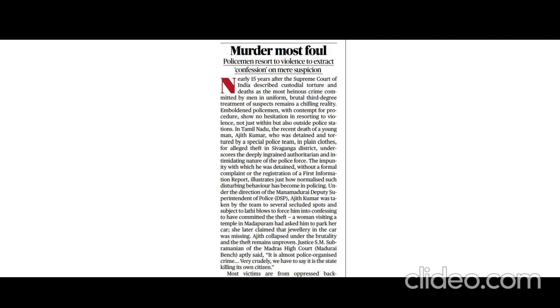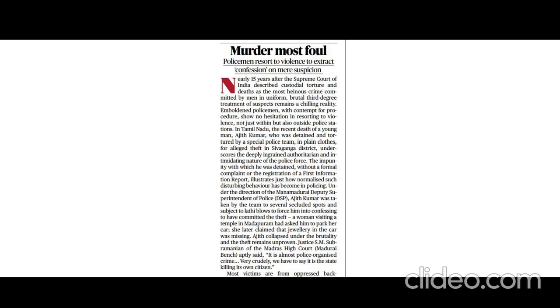Also, you have to know about the constitutional provisions. First one is Article 21. It guarantees the right to life and personal liberty, which includes the right to be free from torture also. Article 20 is also important here. Article 20 grants protection against arbitrary and excessive punishment to an accused person.